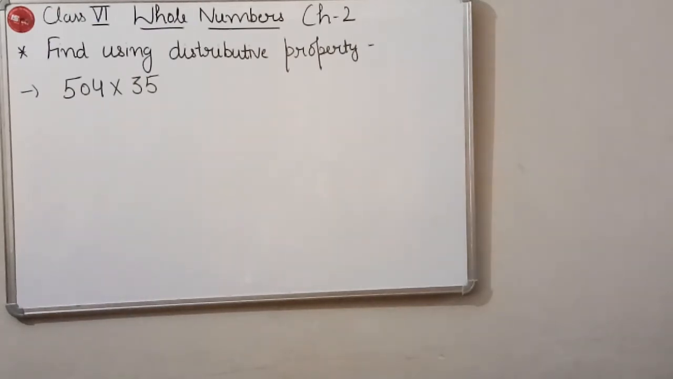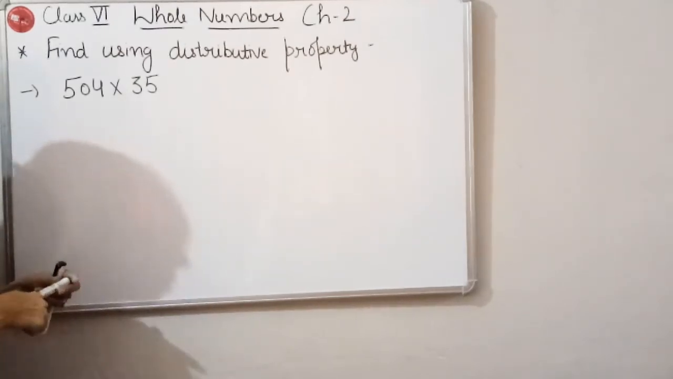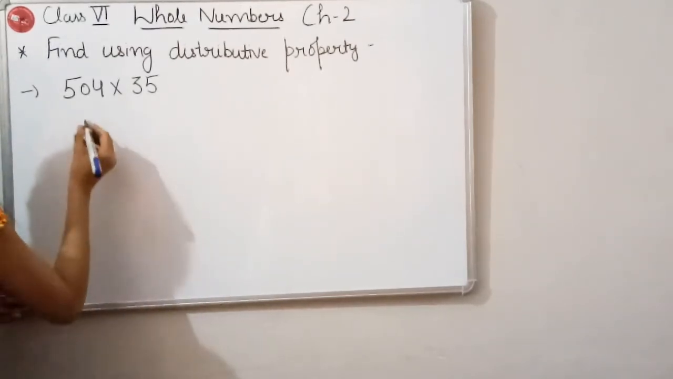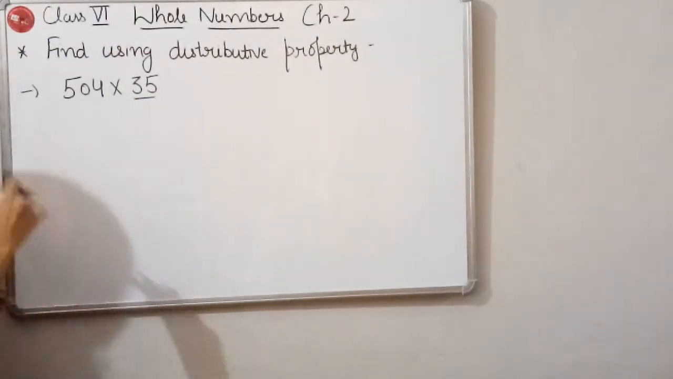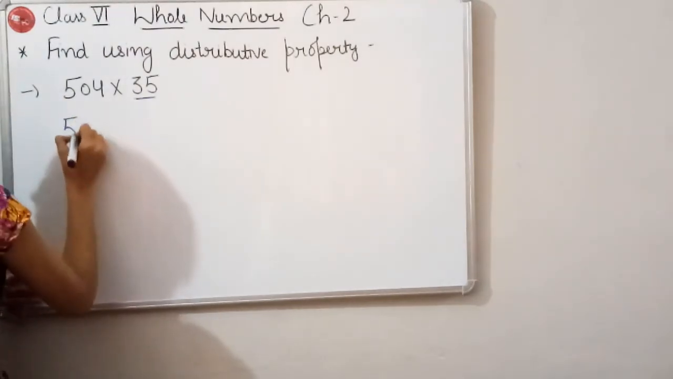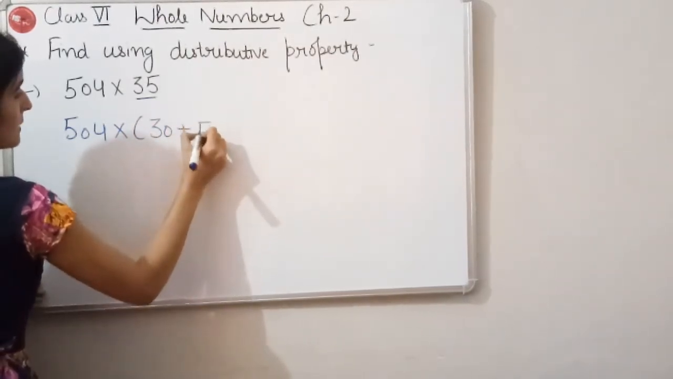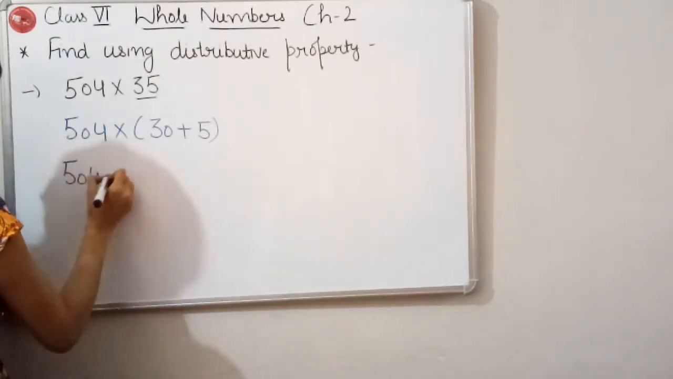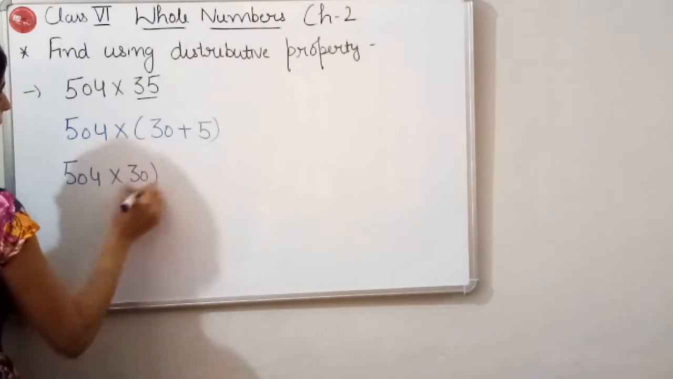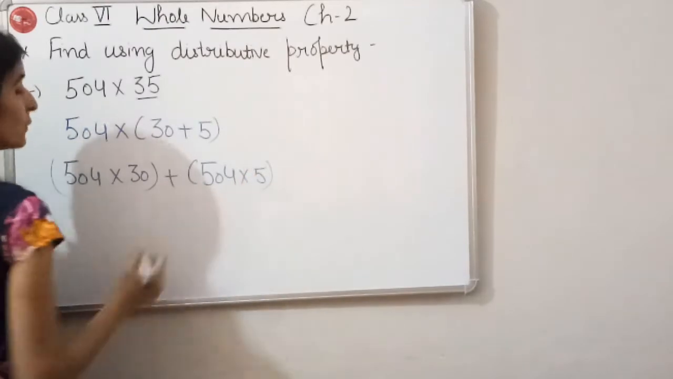Next is find using distributive property. We have been given this 504 multiplied by 35. So how are we going to use the distributive property here? We have to distribute this 35 into two parts. 504 multiplied by 30 plus 5. Okay. So 504 multiplied by 30 plus 504 multiplied by 5.